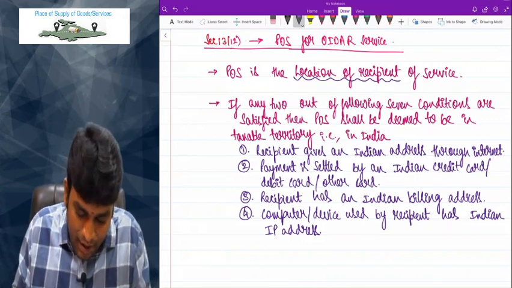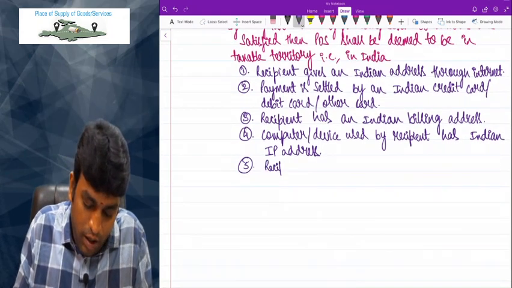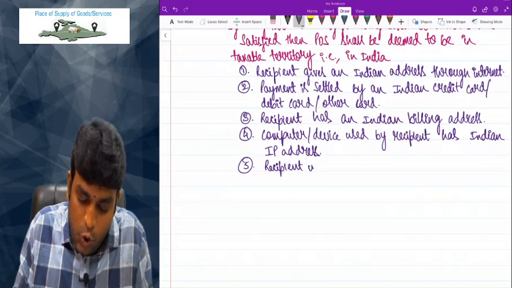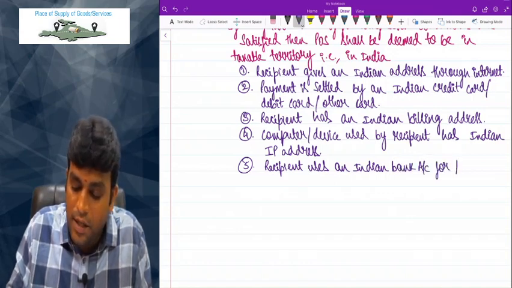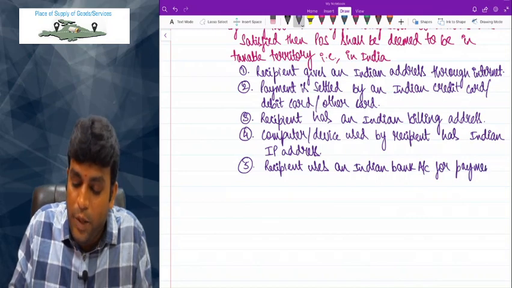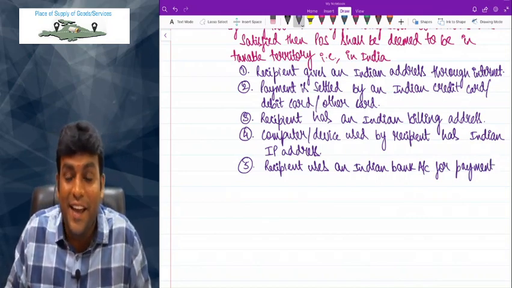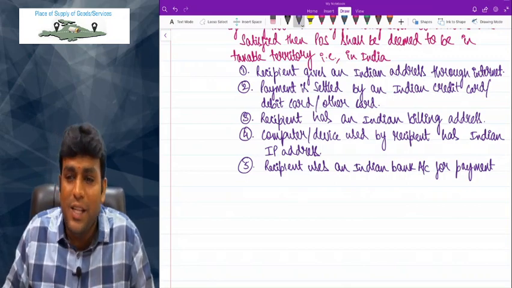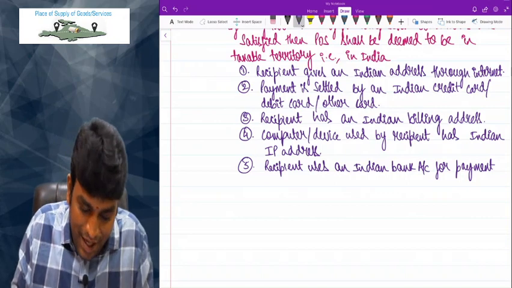Next, fifth condition, recipient uses an Indian bank account for payment. So the previous point I told you was he is using an Indian credit card, debit card, other card, and this point is he is using an Indian bank account for payment, online banking, internet banking.